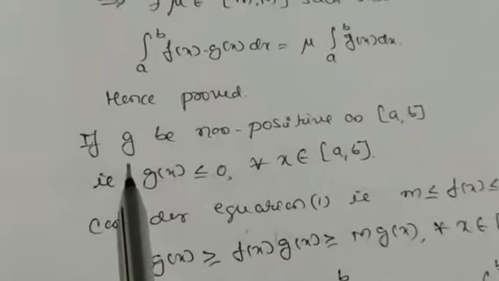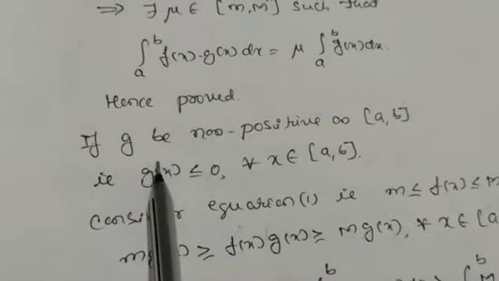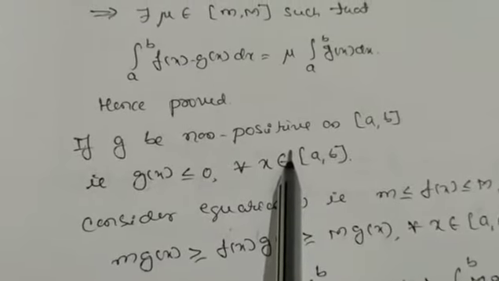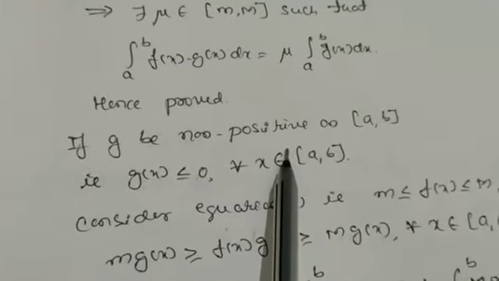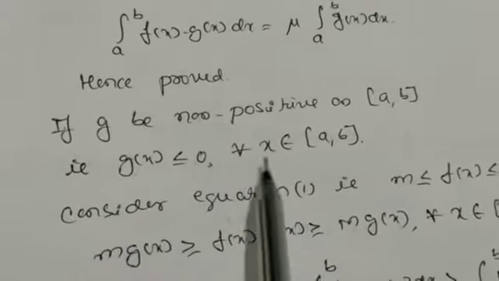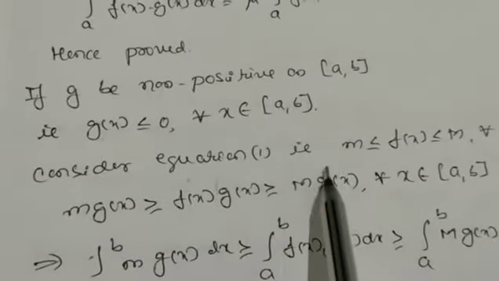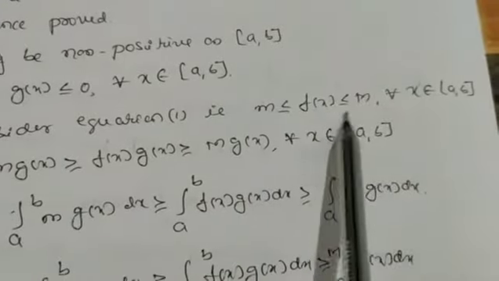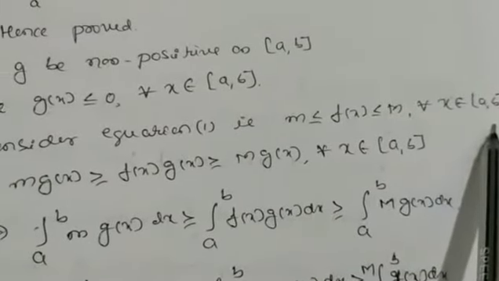Now what if g is non-positive? In the first case we have taken g of x as positive. So if g of x is negative, then what happens? Consider equation 1, that is, f of x is in between small m and capital M for all x belongs to a comma b.